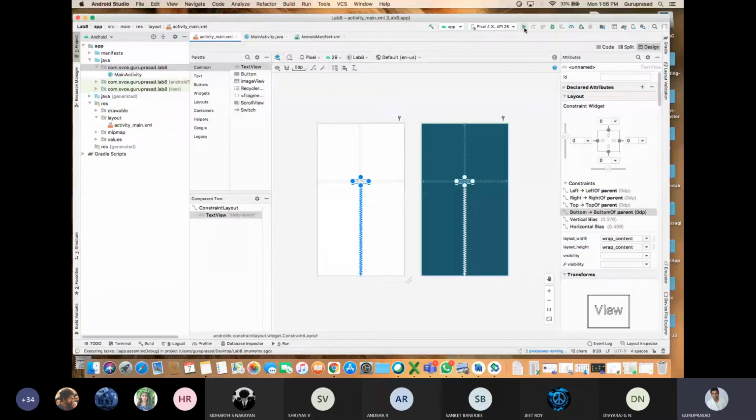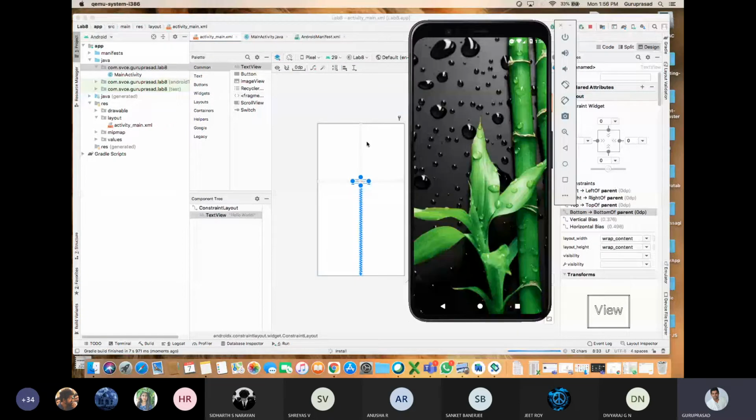Virtual devices should be there, or else you can connect your mobile phone through a data cable and run the program on your mobile phone. Is that fine? See here. What is the output? What is the output you got?